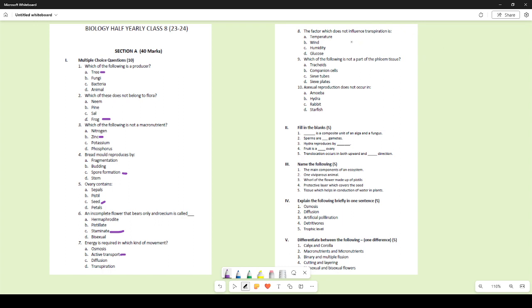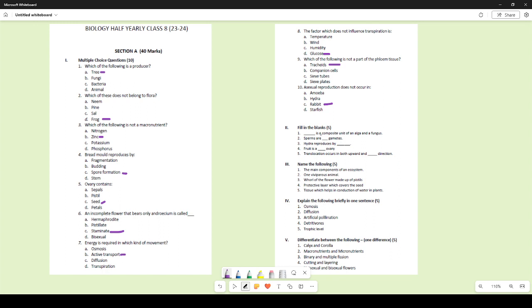The factor which does not influence transpiration is glucose. Glucose has nothing to do with transpiration as such, whereas temperature, wind, humidity, all of them affect transpiration in some way or the other. Which of the following is not a part of the phloem tissue? Of course, the tracheids. Asexual reproduction does not occur in rabbit because it is a mammal and mammals show sexual reproduction.